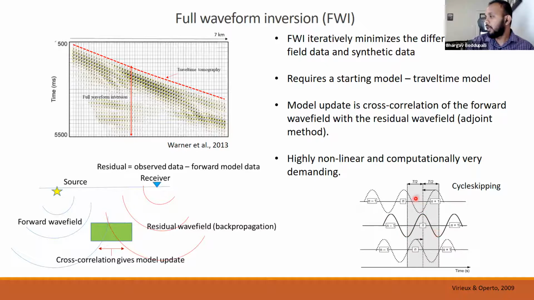If the predicted data is out of phase with the field data by, say, half a cycle, then FWI will try to match the nth wiggle with the n+1 wiggle, and that leads to a wrong solution. Whereas in the bottom case, the nth wiggle is within half a cycle, and FWI will match the nth wiggle with the nth wiggle, and the model will converge to the right solution. So this is the problem of cycle skipping with FWI.